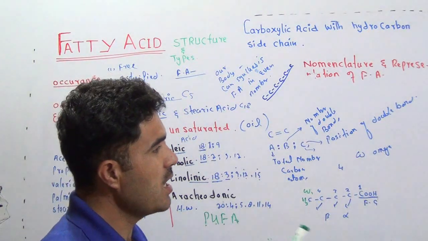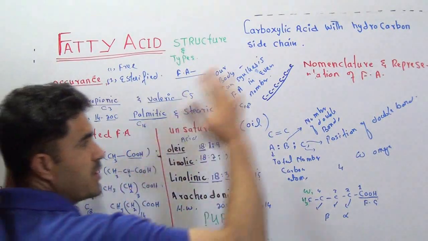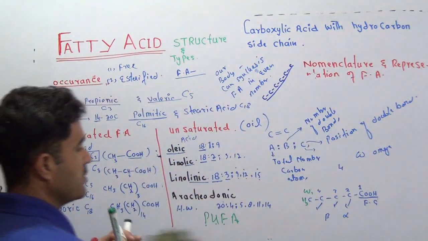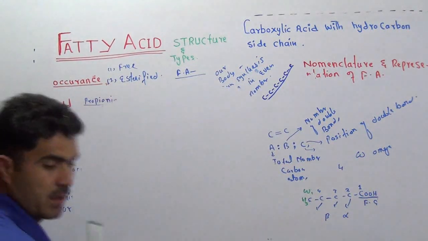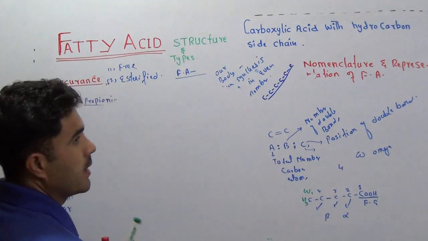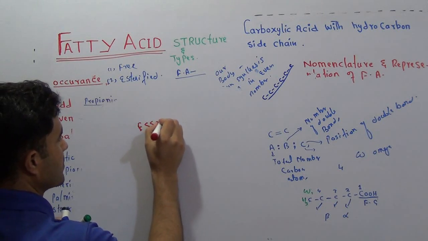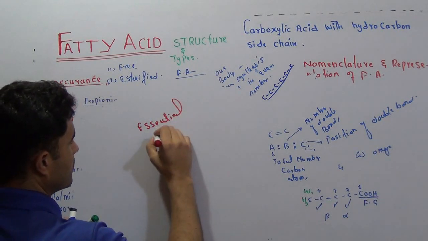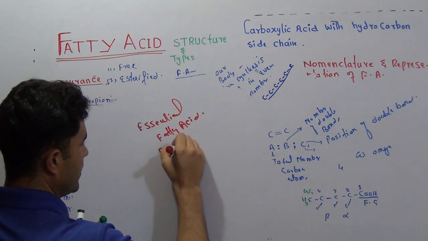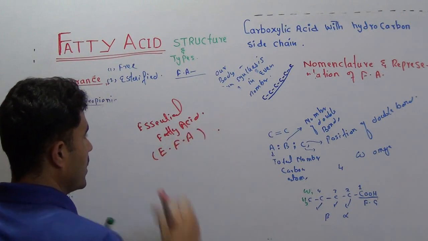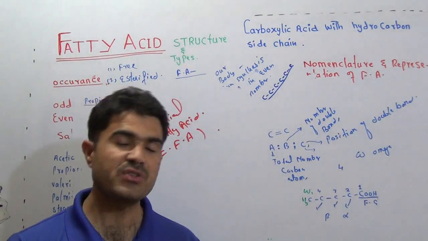Then we come to the last topic, that is essential fatty acid, EFA. I have just a very small mini screen, so I have to erase this. As we already discussed, there are some fatty acids that can be synthesized in our body.